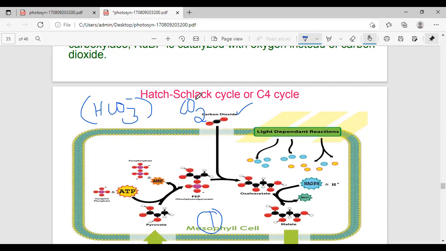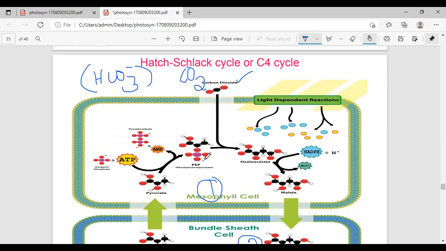This carbon dioxide is accepted by a primary carbon acceptor. In the C4 pathway, the primary CO2 acceptor is called PEP. You can observe this one, phosphoenol pyruvic acid.